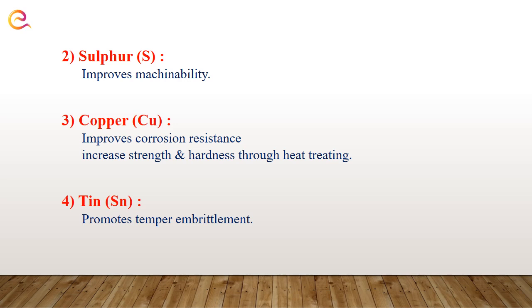Then the next residual element is copper. Copper improves the resistance to corrosion. Then it increases the strength and hardness through heat treating. And then the last residual element is tin. Tin promotes temper embrittlement. Embrittlement is nothing but a decrease in ductility and increase in brittleness.